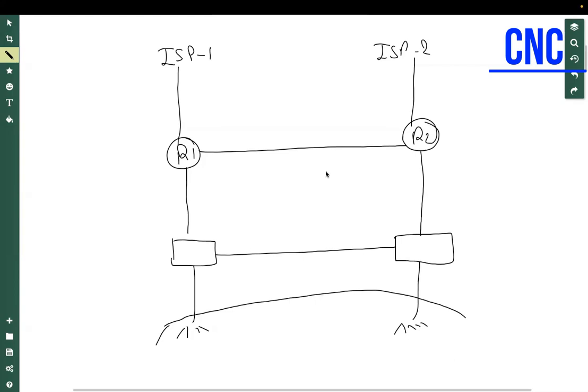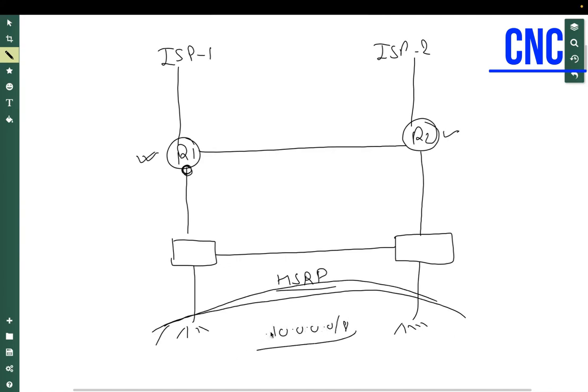So I can use HSRP between them. In switching, we have a protocol that is basically HSRP, or VRRP. Let's say I'm using HSRP on these Cisco routers. The virtual IP we are using will act as primary over here and secondary over here. Let's say this is the primary. All these users belong to 10.0.0.0/8, and all of them will go via this router.